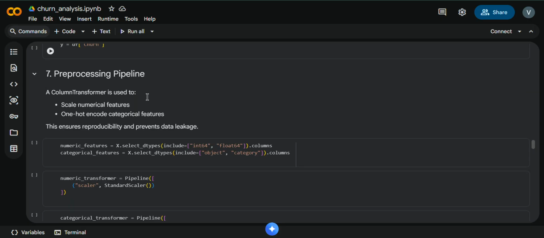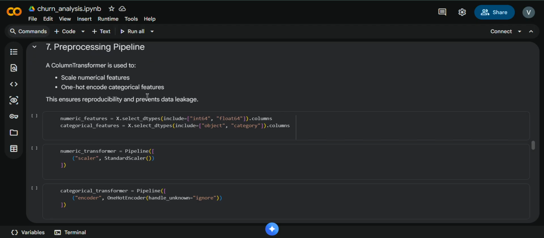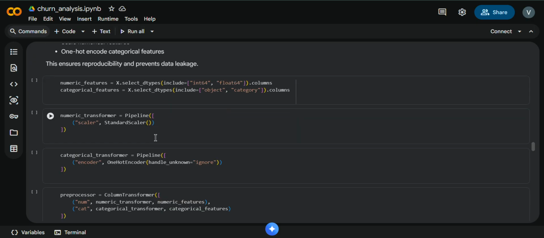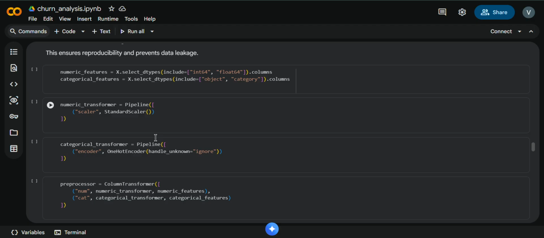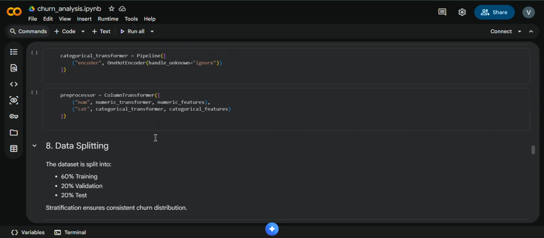To ensure consistent and leakage-free preprocessing, I built a preprocessing pipeline and column transformer. Numerical features were standardized using the standard scaler, while the categorical features were encoded using one-hot encoding. This pipeline ensures that the same transformations are applied consistently during training, validation, cross-validation, and testing.